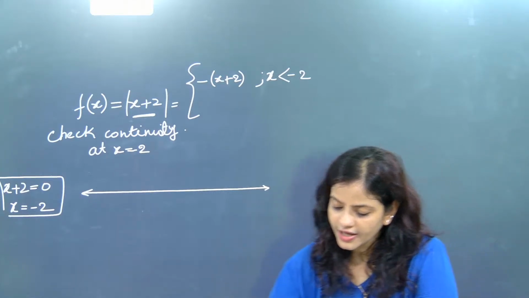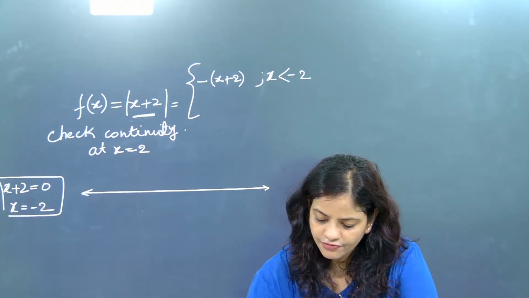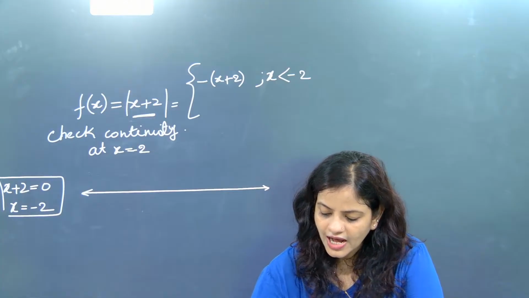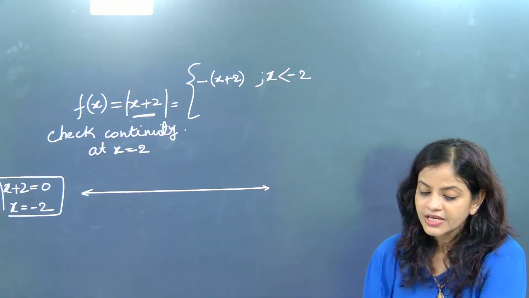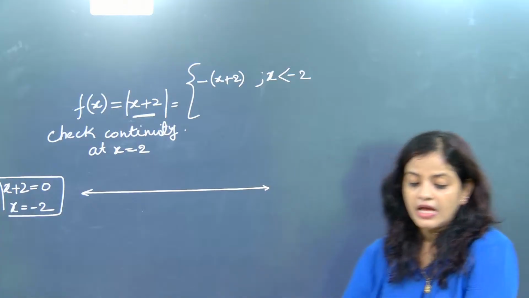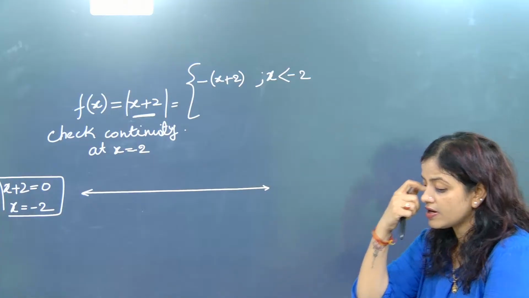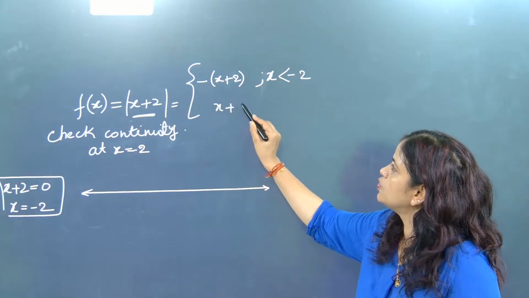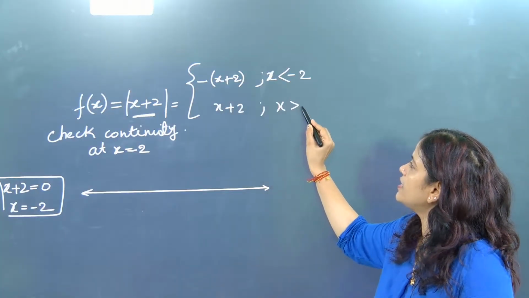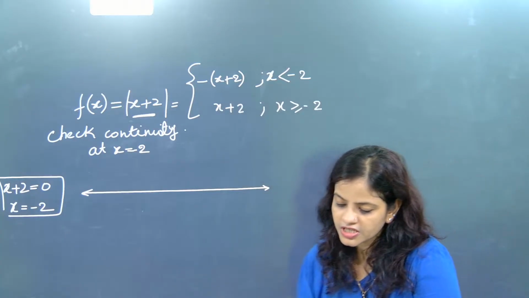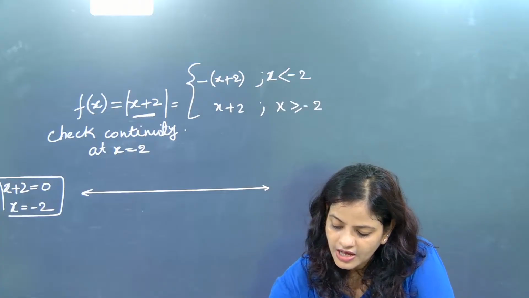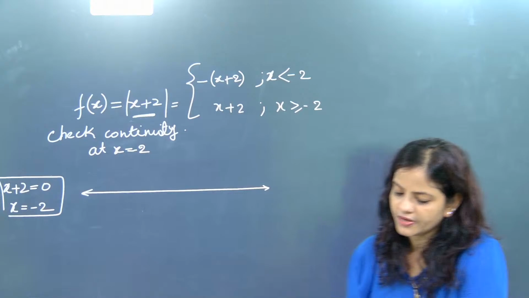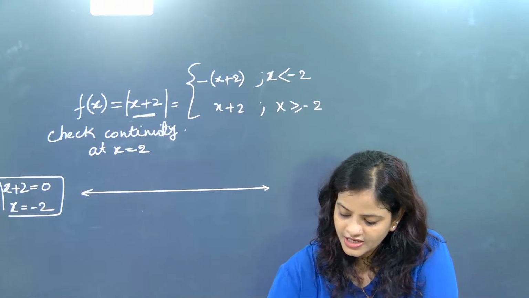So why this problem is coming? Because most of the time what they are asking is a very simple question. They are telling that when left side is coming or right side is coming, why you are writing like this? X plus 2 and here it will be greater equals minus 2. So this is exactly specifying the part of what all is to be done. So here you please understand this part.